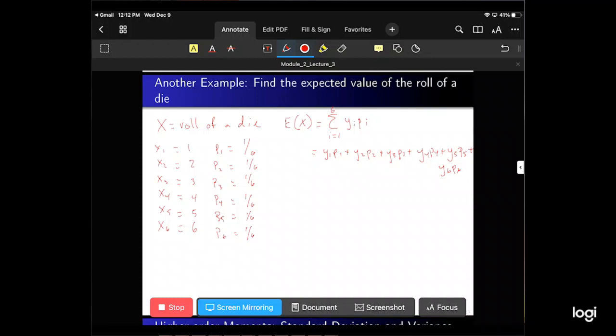Now we can take all these values over here and plug them into our formula. So then we would get 1 times 1/6 plus 2 times 1/6 plus 3 times 1/6 plus 4 times 1/6 plus 5 times 1/6 plus 6 times 1/6. If we just do this math, we get 3.5. So the expected value of a roll of a die is 3.5. So that's how you use this formula.